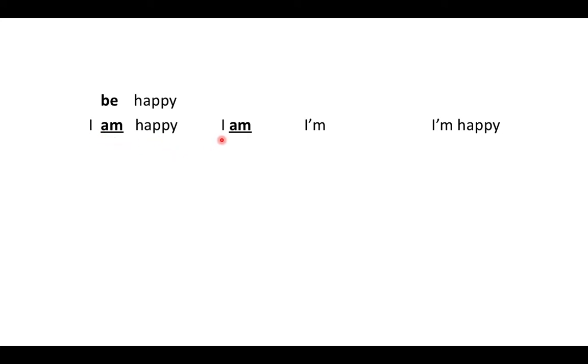Now, I am can be put together to make I'm. This is just a fancy way of putting these two together. So instead of saying I am, you just say I'm, and it means the same thing. You could say I'm happy, or you can say I am happy.